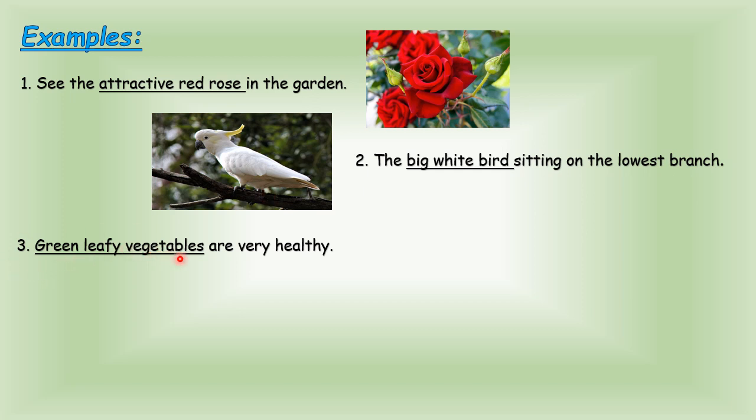Green leafy vegetables are healthy. Now children, what is green color? Now you are visualizing in your mind. It is not in front of you, but you can very well imagine leaves which are green in color, which come in the vegetables category like spinach, cabbage or lettuce.